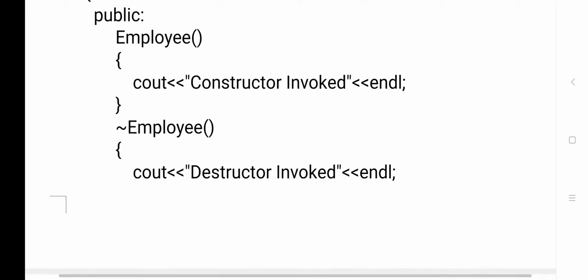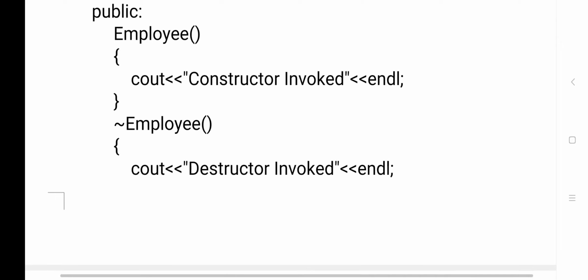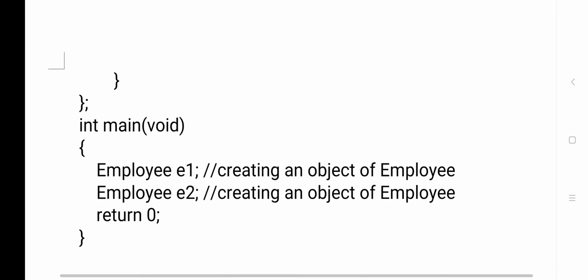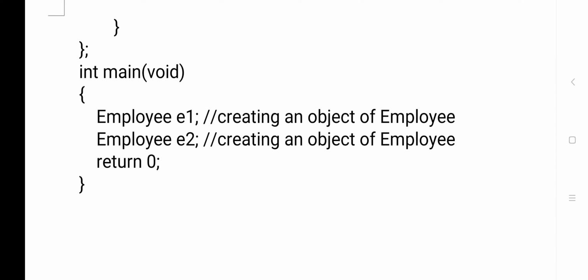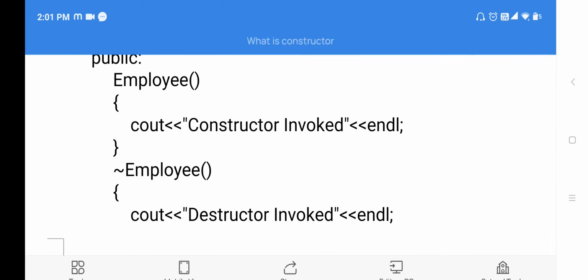Only the tilde is added. The class name and constructor name should be the same, and the destructor name should also be the same, but preceded with the tilde. Now come to the main function. Here I have created two objects, E1 and E2, of the Employee class. When an object is created, at that time only the constructor will be executed.